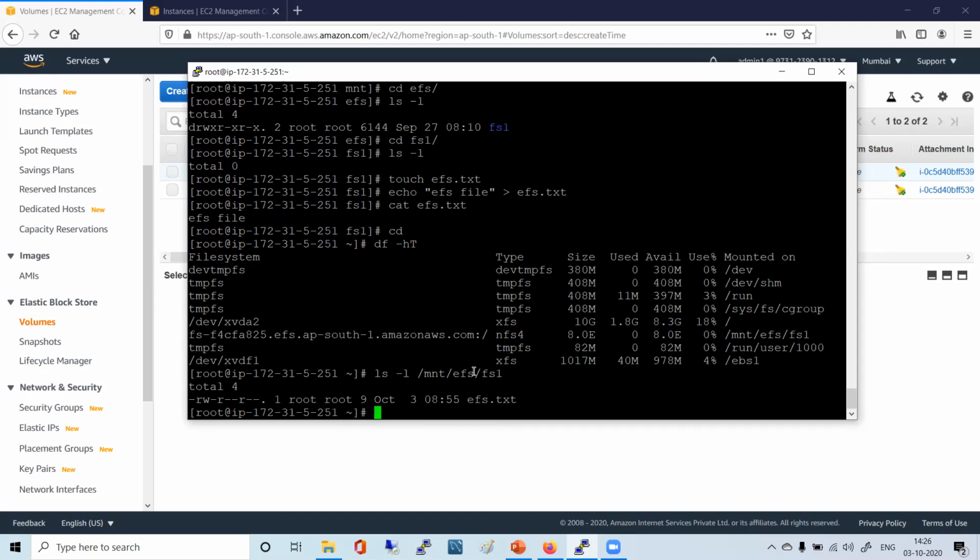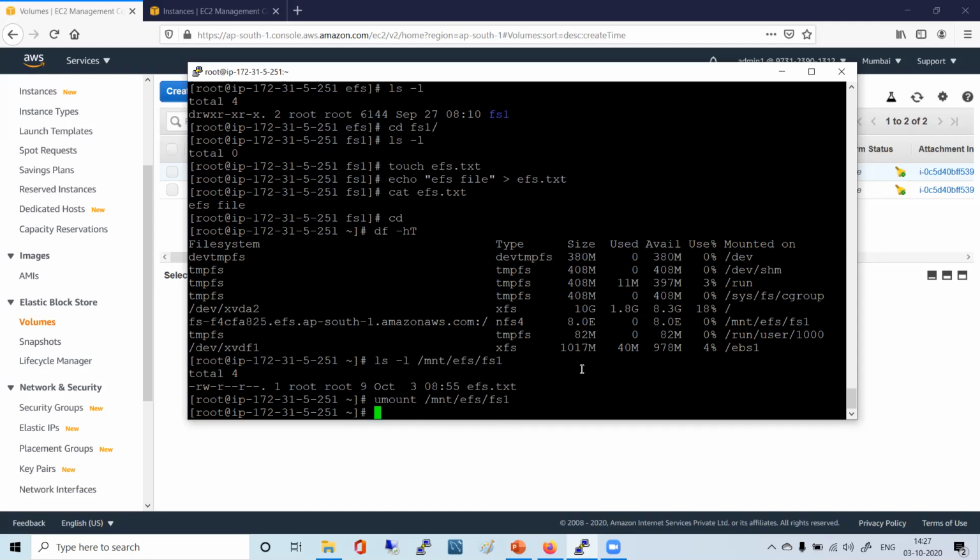And we had created a security group last week allowing NFS. Correct, no, Rahul? Yeah, last week we have done. So all these things we are seeing here now. You can unmount it.